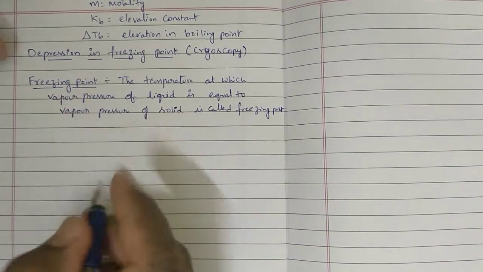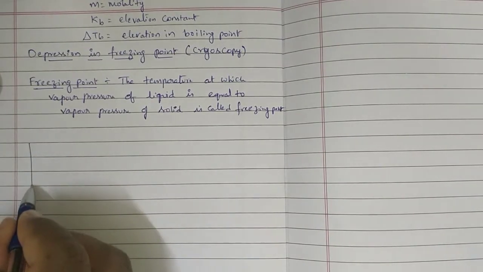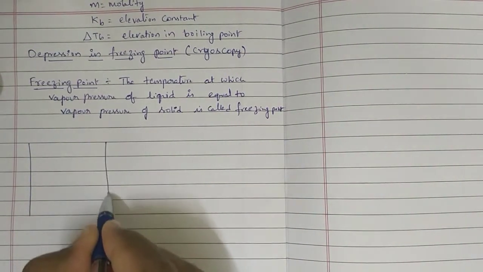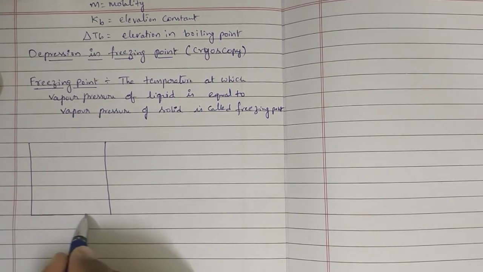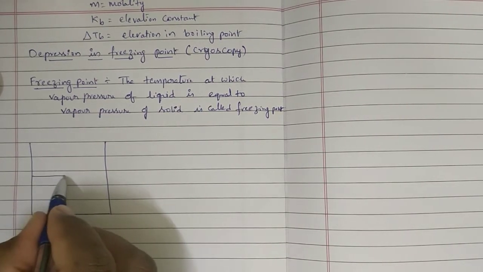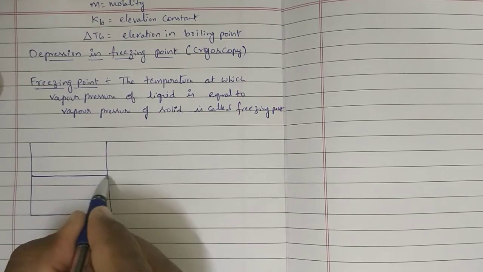Now coming to explanation part, let us consider in a beaker we have taken liquid, that is water only.